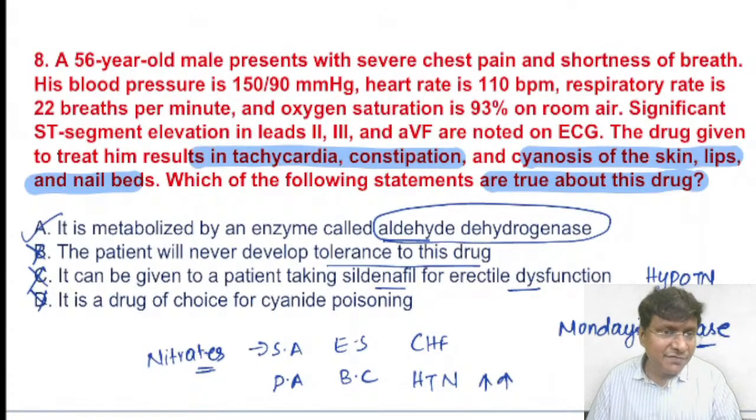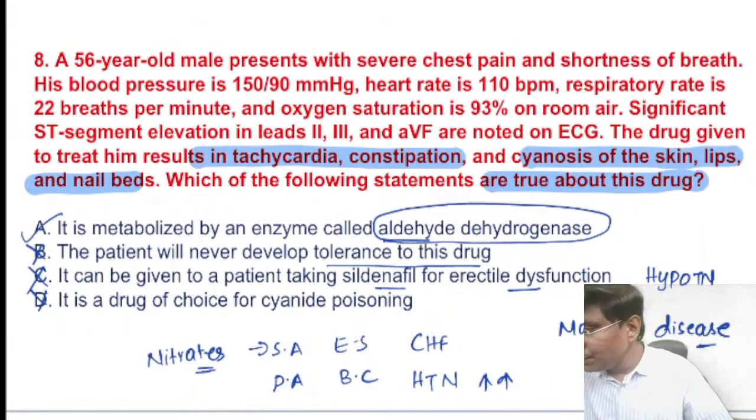Now, what are the adverse effects of nitrates? The adverse effects of nitrates are that it can cause cyanide poisoning, headache, flushing, hypotension, reflex tachycardia, as well as constipation. Why is there constipation? Because of decreased motility of the small intestine. And these nitrates are found to cause even methemoglobinemia as well. Whenever you are giving nitrates, please remember, the drug that should be completely avoided is sildenafil. Okay, so this is about the story related to nitrates.